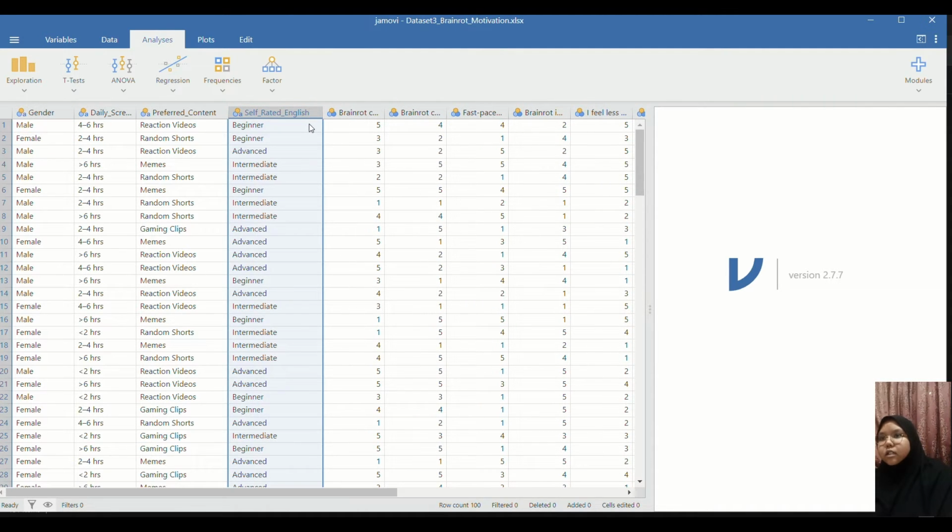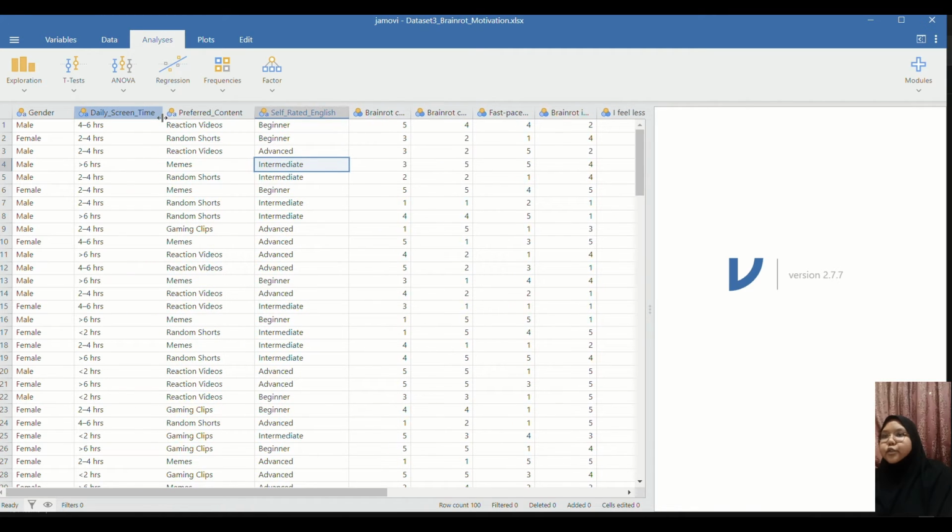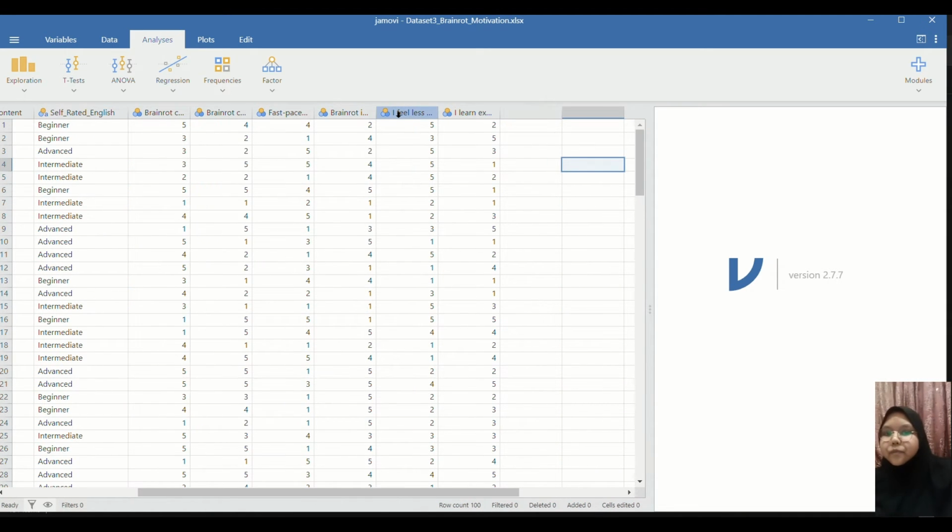This one is called self-rated English. This particular variable is considered ordinal due to the fact that it has an actual order, the order being the self-ranked language proficiency by the participants, which starts from beginner all the way until advanced. Last but not least is the daily screen time. And these are the 5 items that are included in the dataset collection.